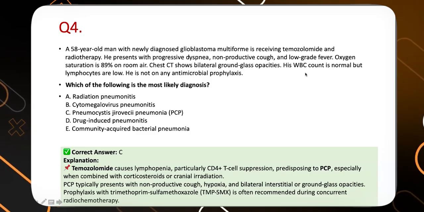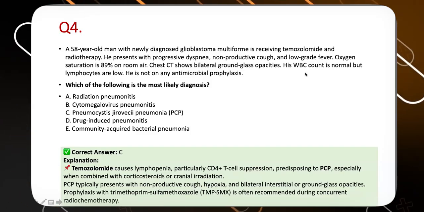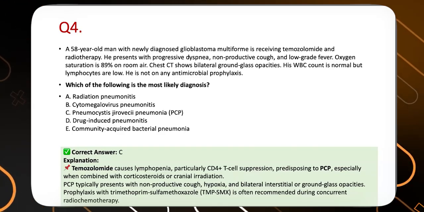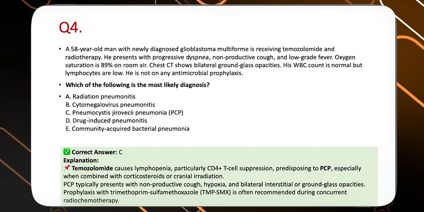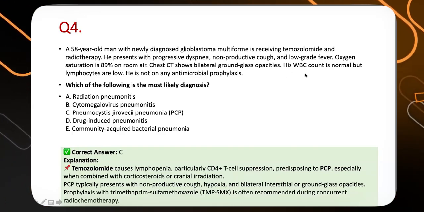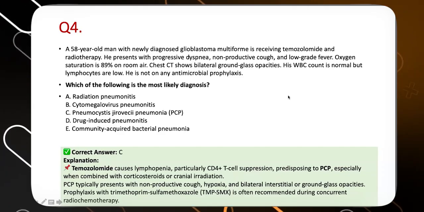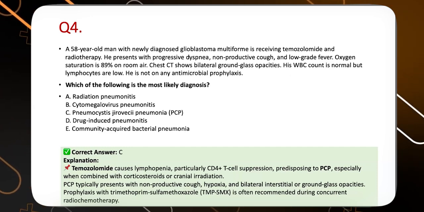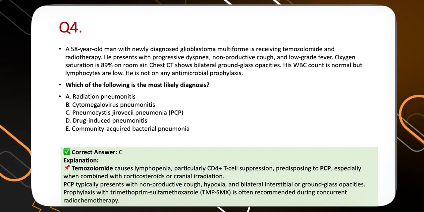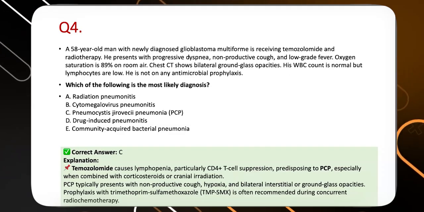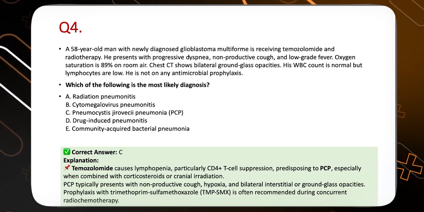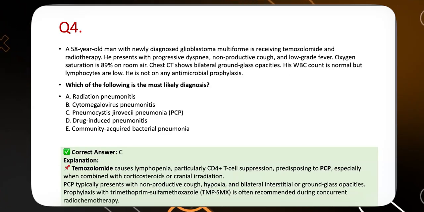Like suppose somebody is on immune checkpoint inhibitor therapy, you will always expect either immune-mediated pneumonitis or immune-mediated colitis. So you just need to know the question. Once you know the questions, the next time you remember most of the time. Especially it is really important to know in day-to-day clinical practice. If somebody comes on temozolomide with this kind of picture and you do not give empirical treatment of co-trimoxazole or steroid, that means you are almost on the verge of losing the patient. So you should know.